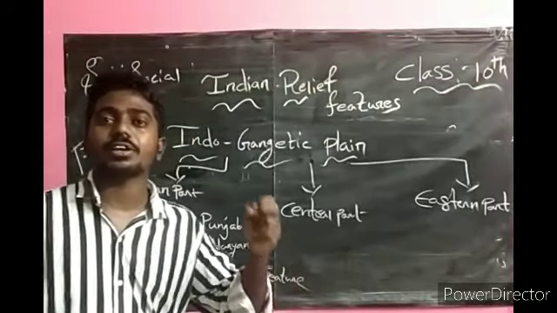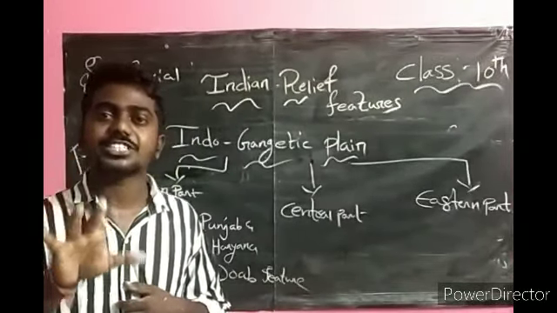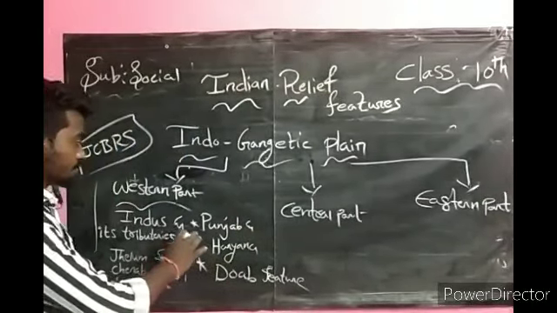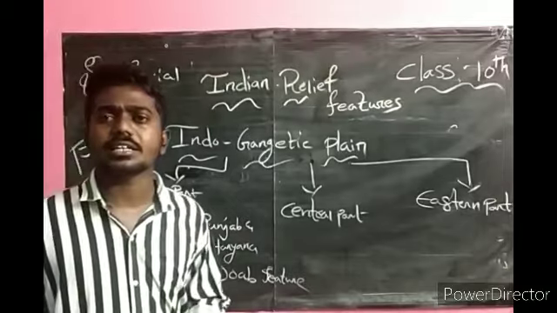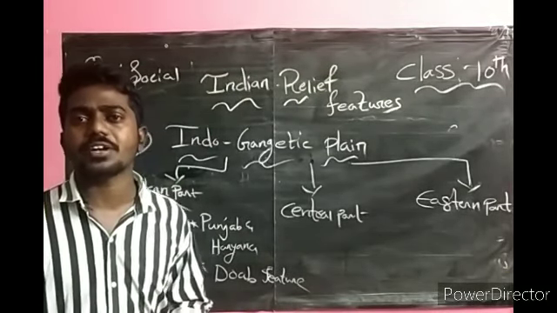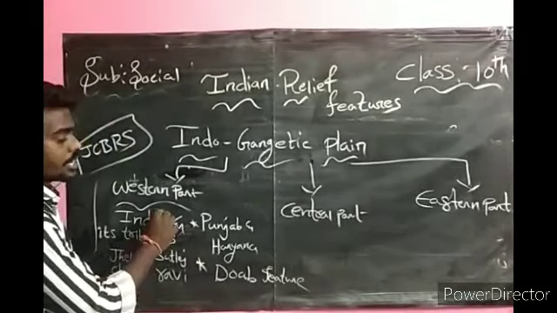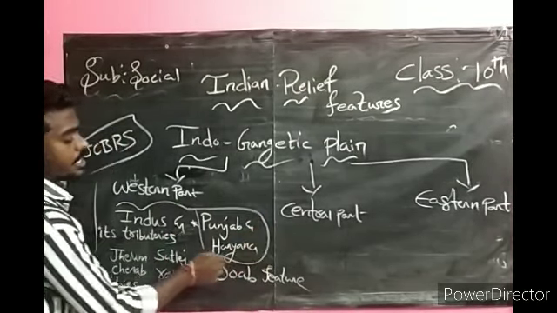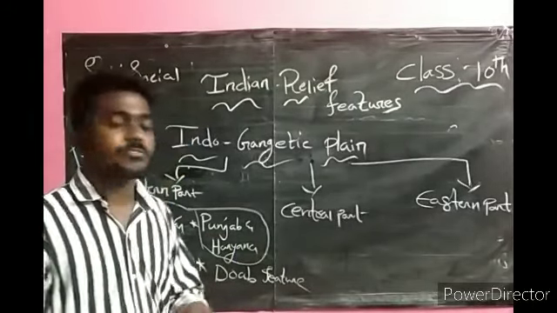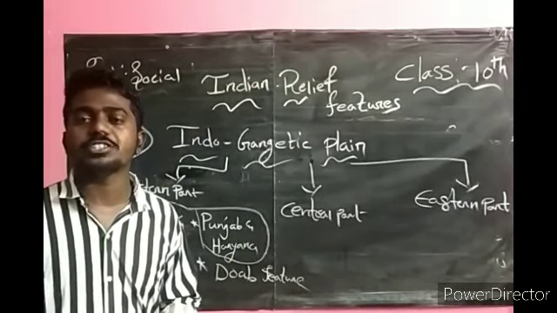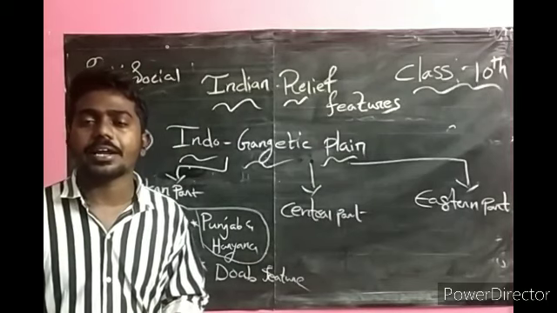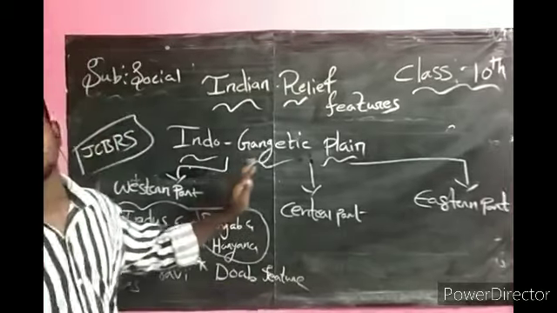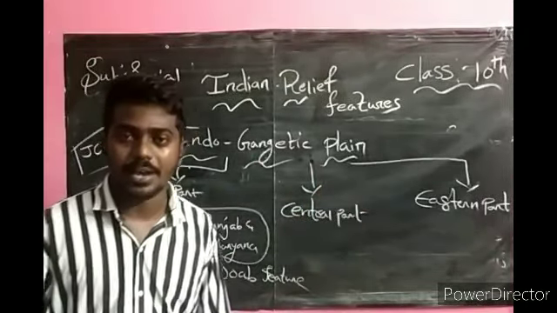You already know the national river of India is Ganga. The national river of Pakistan is Indus. What is another name of Indus? Sindhu. We have a very minor portion of the river Indus in Punjab and Haryana, with a doab feature. Doab means a fertile land between two rivers. This is about the western part of the Indo-Gangetic Plain.